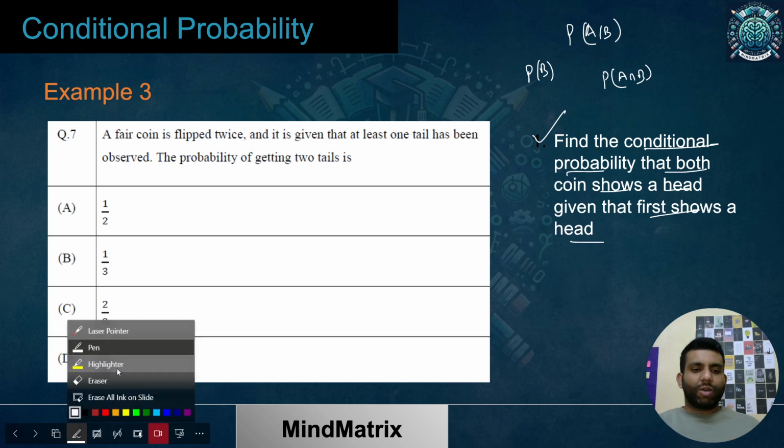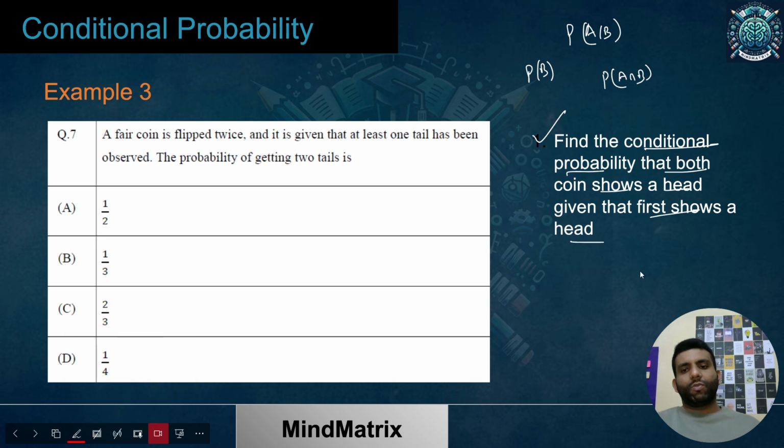So what is the overall sample space I'm having? It is going to be tail tail, tail head, head tail, and head head. It is given that the first one shows a head, so these are the two possible outcomes.